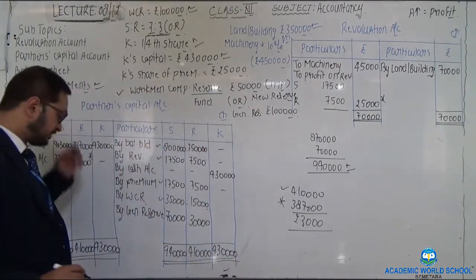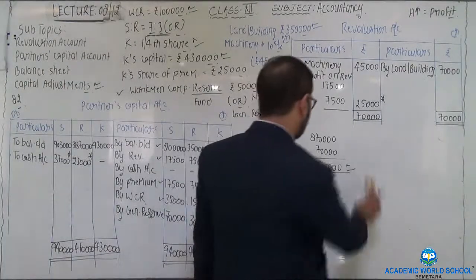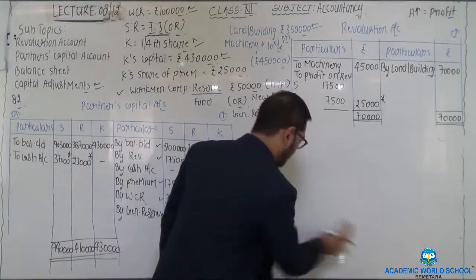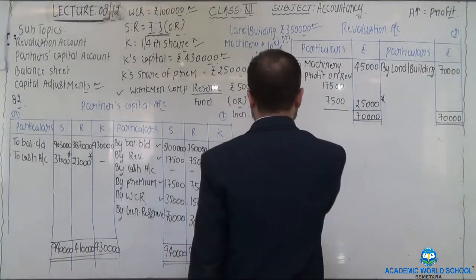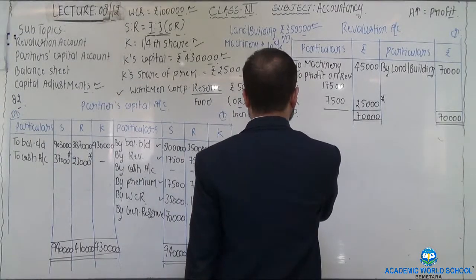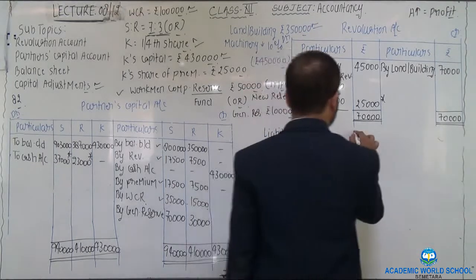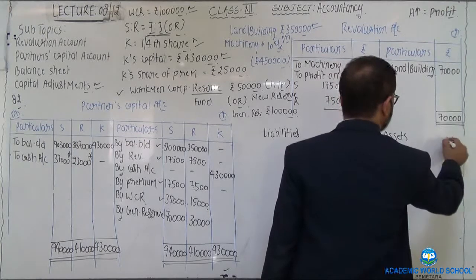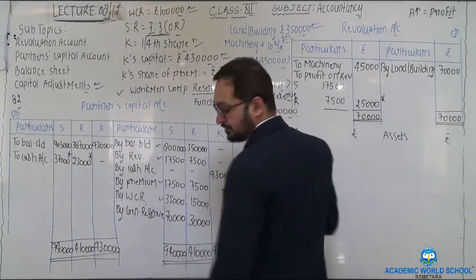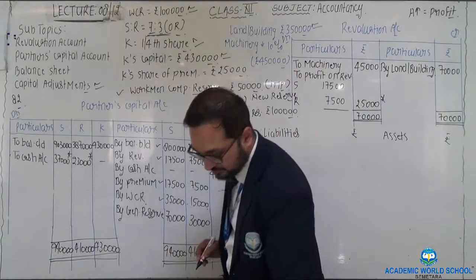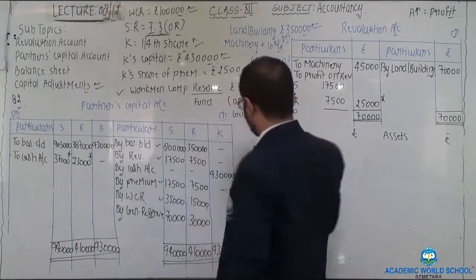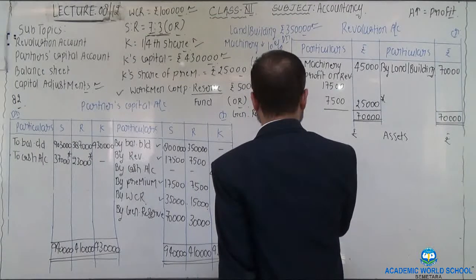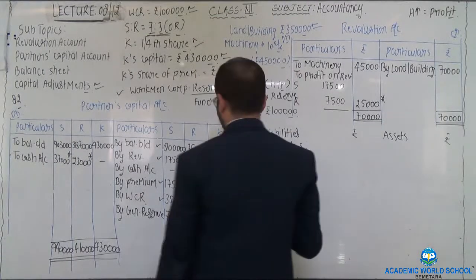Now after the preparation of partners' capital accounts, next step is preparation of balance sheet. Format being liabilities, amount, assets, amount. While making liabilities, first item given in the balance sheet is capital balances of all the partners.